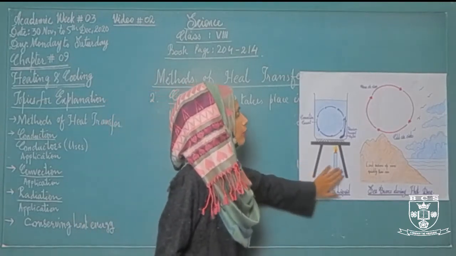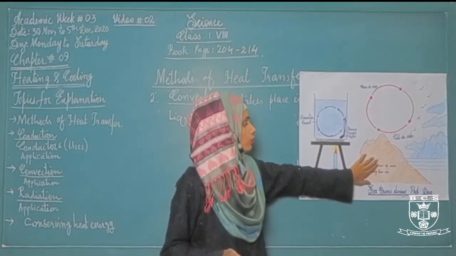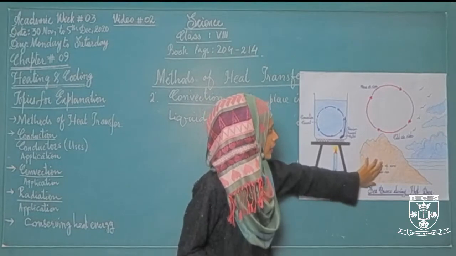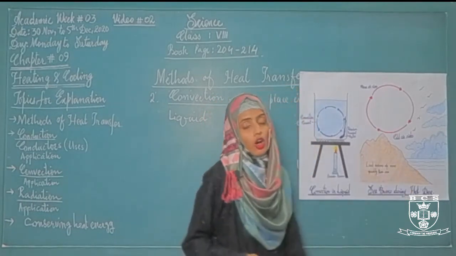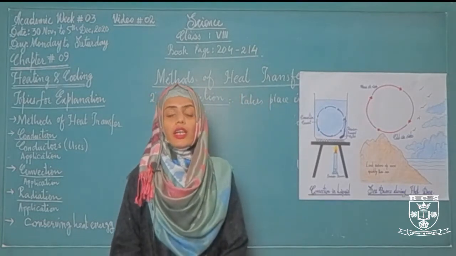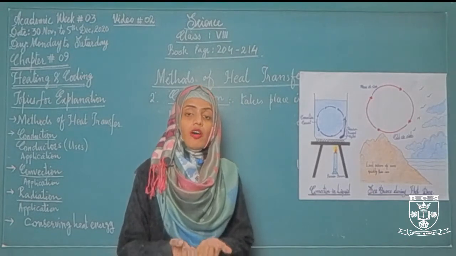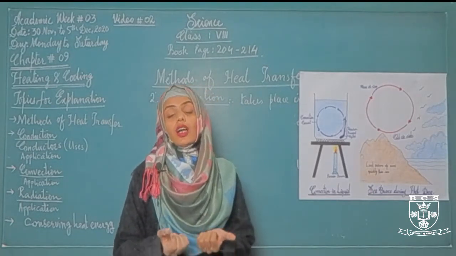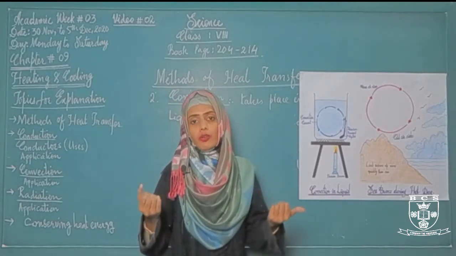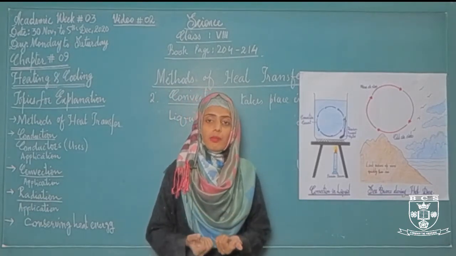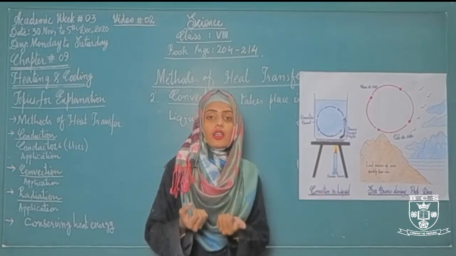Another example of convection current, or the process of convection that transfers heat, is also shown by this diagram, in which we have land as well as sea. All of you know that during a hot day, the land first of all gains heat from the sun. After gaining heat, it starts to lose it, because if the surrounding temperature is lower than the temperature of the land, then the land will start to lose the heat.